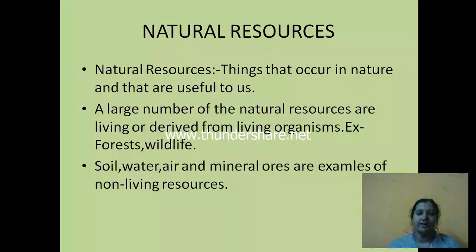We have a large number of natural resources which are from living beings as well as from non-living beings.